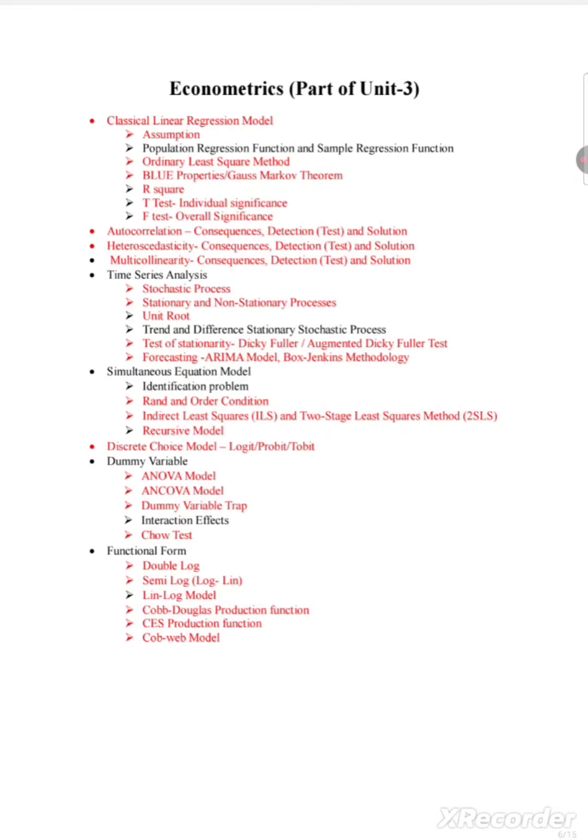Then the Chow test. The next important topic is functional form, in which you have to do double log and semi-log. Semi-log has 2 parts, the log-lin and lin-log models. Then the Cobb-Douglas production function, CES production function and Cobb-Webb. All these topics are important.